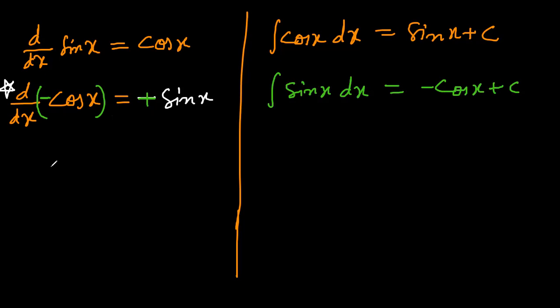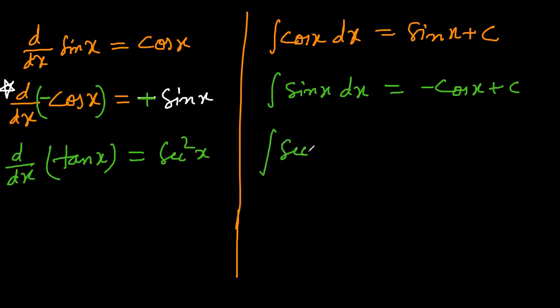All right, let's take the next trigonometric function, derivative of tan x. I think you know this very well, derivative of tan x is sec square x. So we are going to write it right to left. Integration of sec square x dx is equal to tan x plus c.